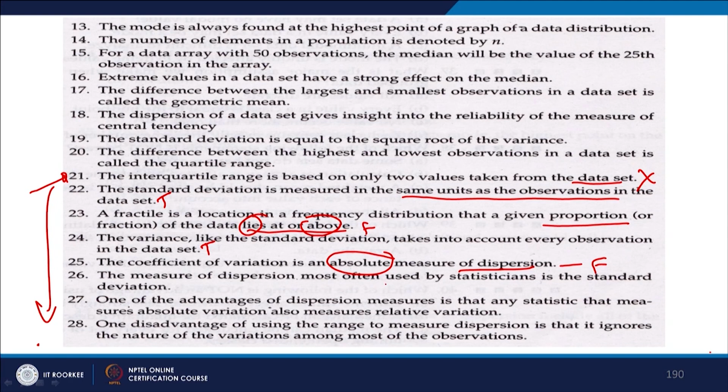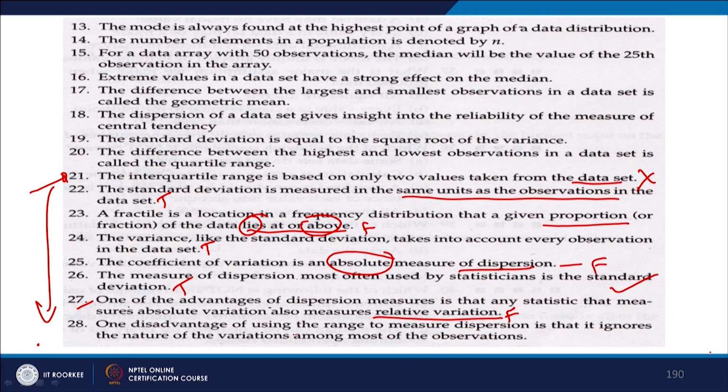The measure of dispersion most often used by statisticians is the standard deviation. Of course, standard deviation is the most useful measure of dispersion. So, this is true. Let us look at this one. One of the advantages of dispersion measure is that any statistic that measures absolute variation also measures relative variation. No, it is not like that. So, this is false.